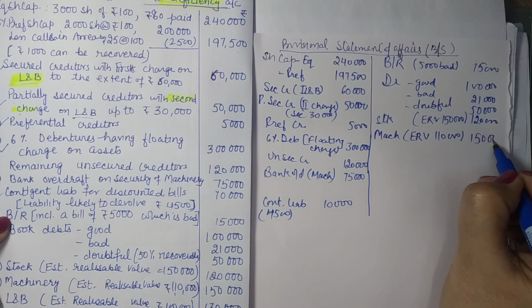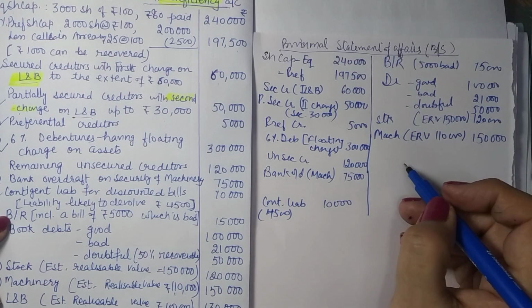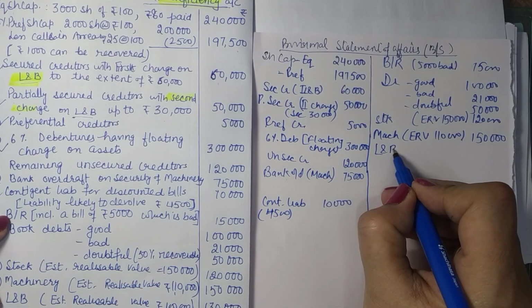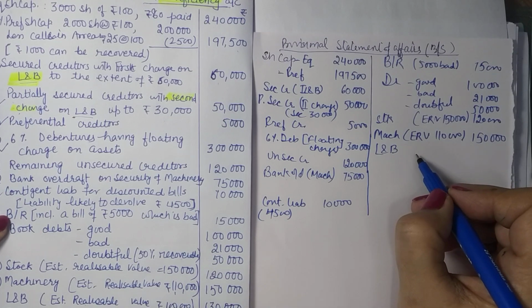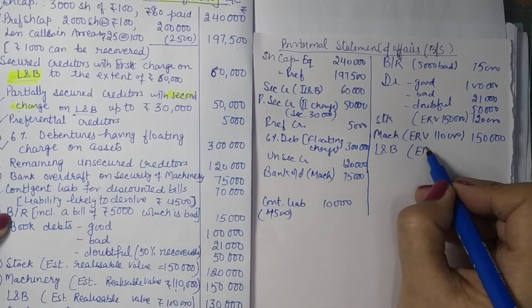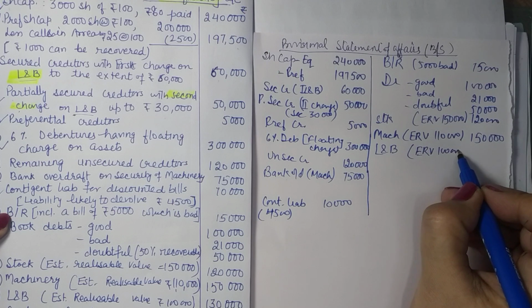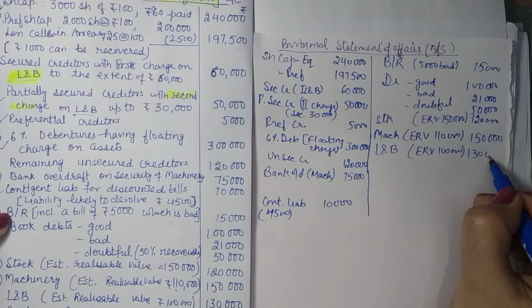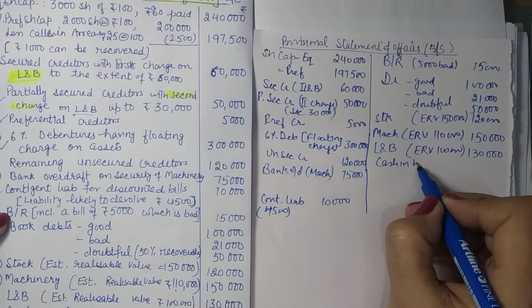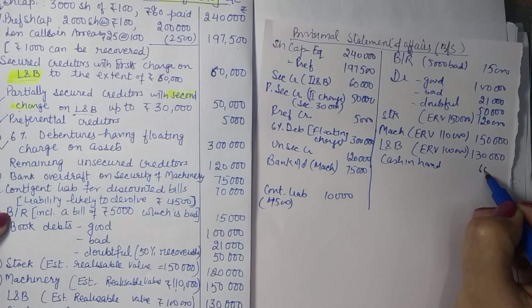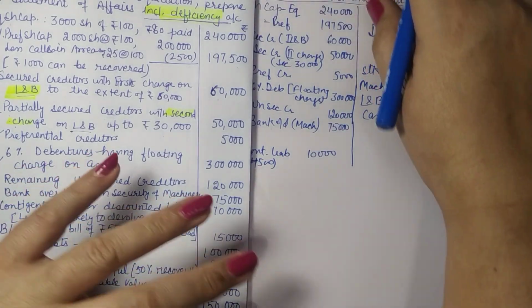So when we prepare a balance sheet or a statement of balances, we are basically preparing the assets and liability values at their book value. Realizable value is a note which we will be adjusting in the main statement. So cash in hand 6,000.